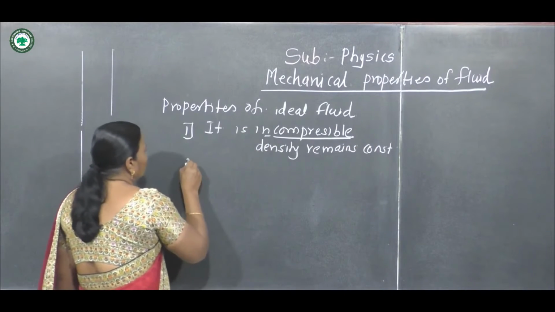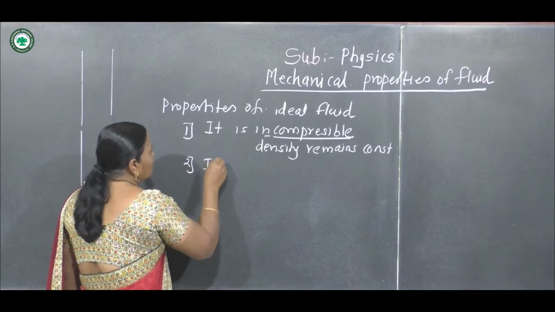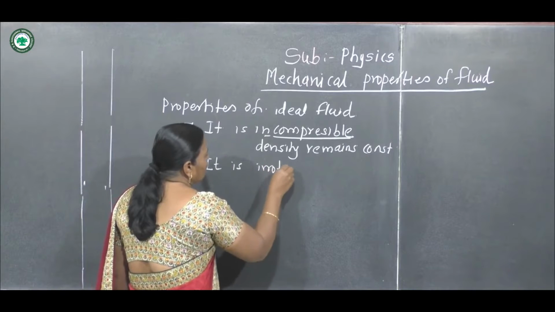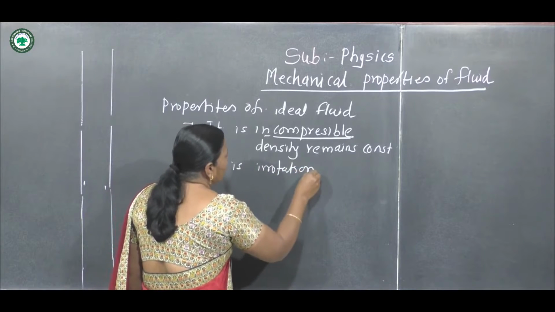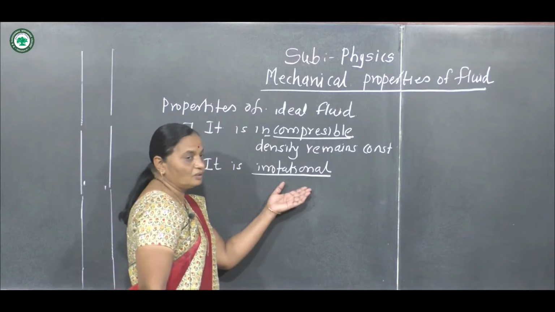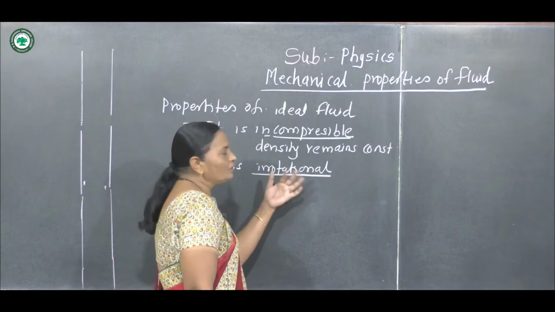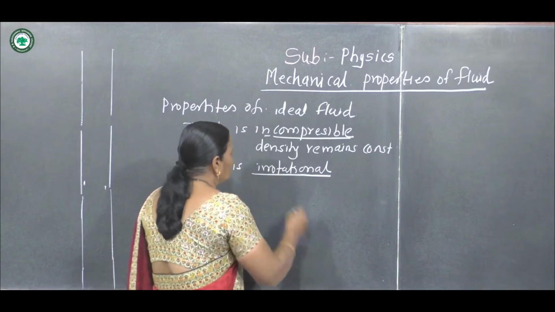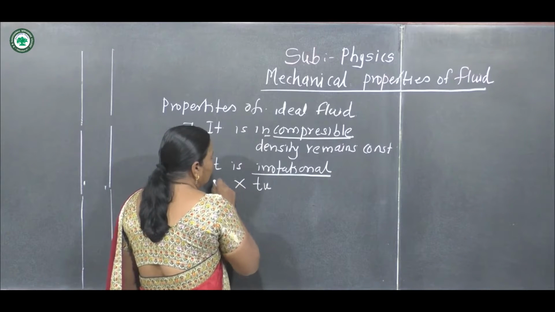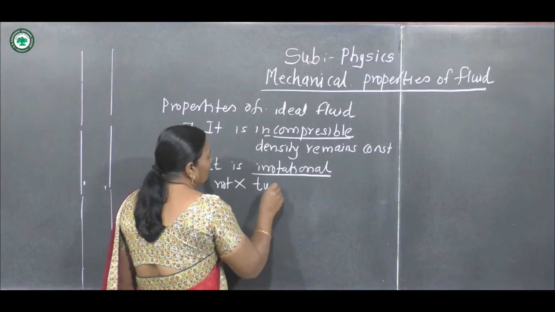Now the second property: it is irrotational. What is irrotational? Irrotational means the flow is not rotational, that is, we can say it is not turbulent.